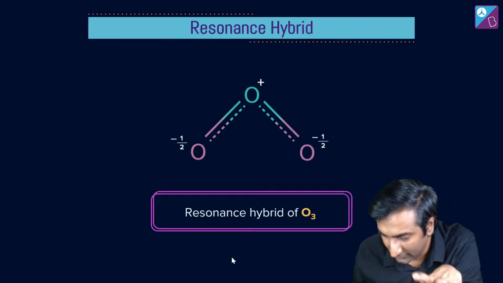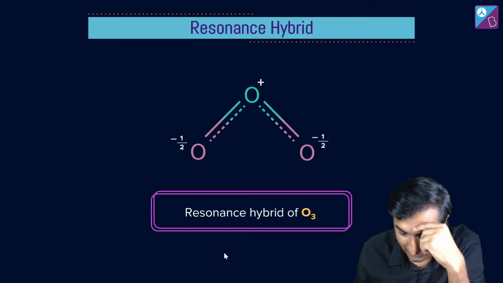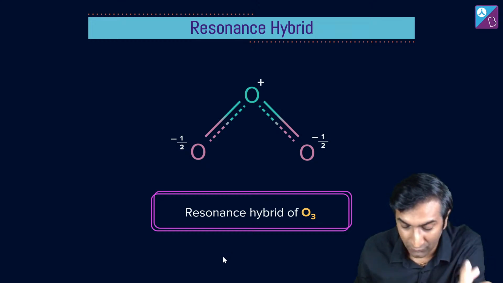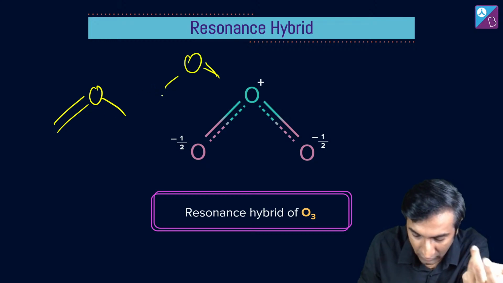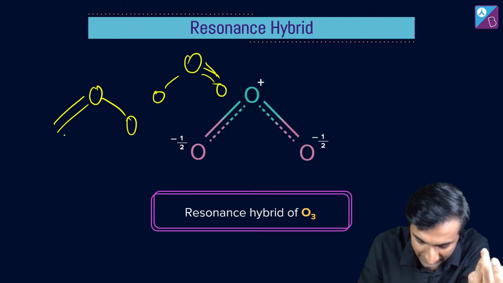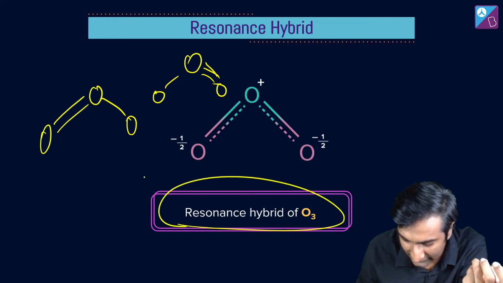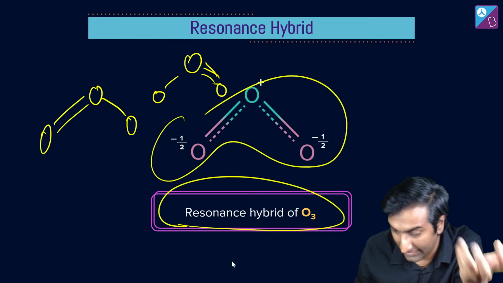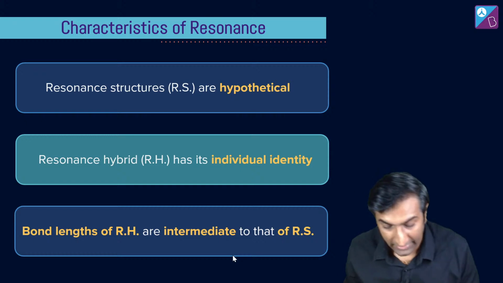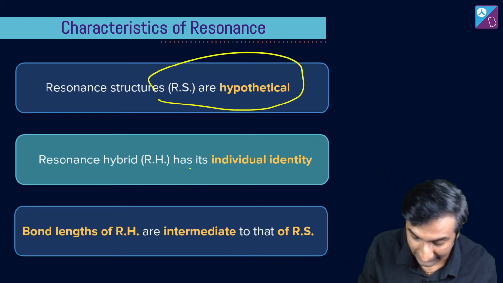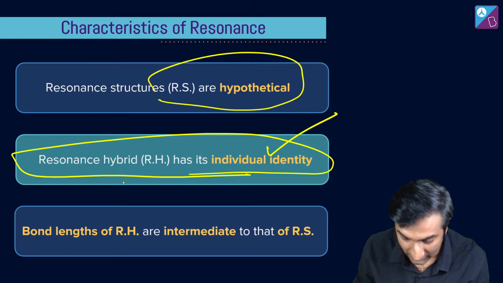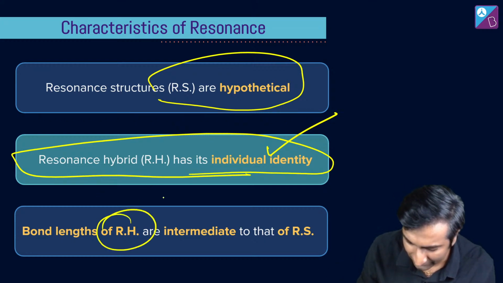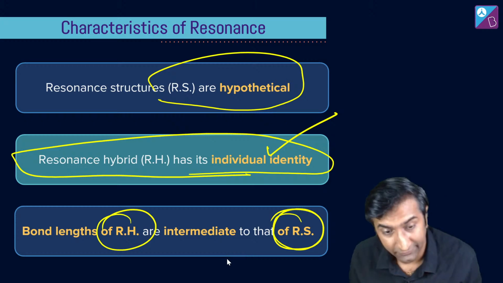But here's the idea. And you're like, boss, but in ozone, what was most stable? They both were similar. No, one was this and the other was this. So what are you talking about? In such a case, this is a resonance hybrid of this, and this is what actually exists. And all of these resonance structures are hypothetical. This hybrid is what is important. The bond lengths of the hybrid are somewhere in the middle of the resonance structures itself.